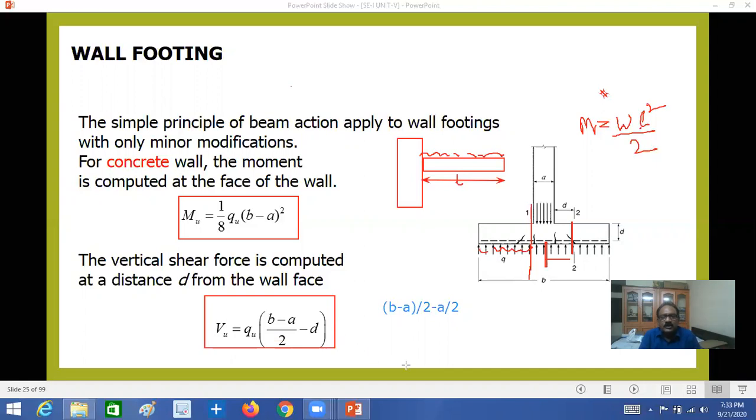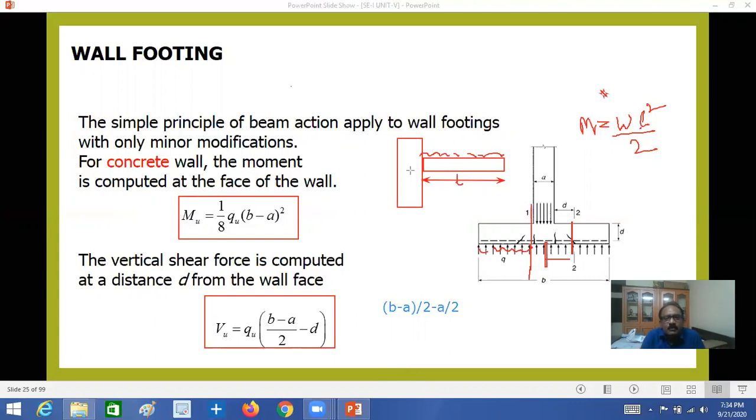That is shear force equal to Qu multiplied by B minus A by 2 minus D, where B is the total width of footing, A is the width of column, and D is the effective depth of the footing. So in this way we have to calculate vertical shear and moment of that footing.